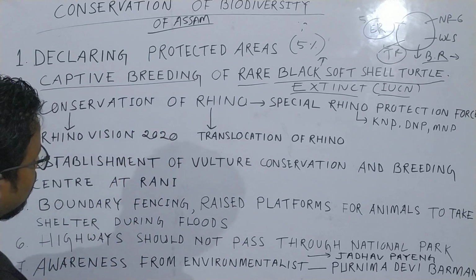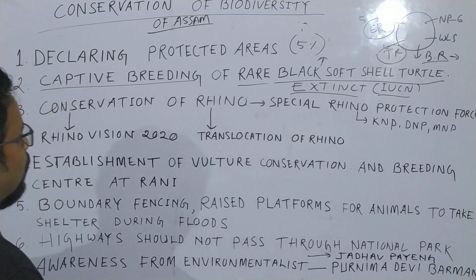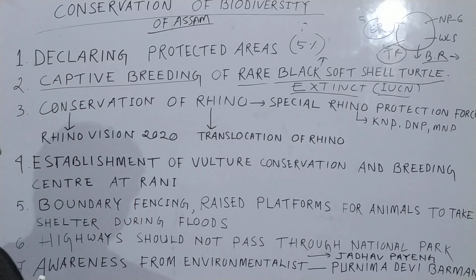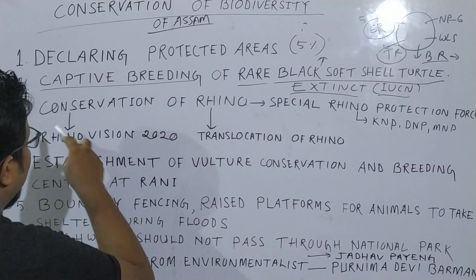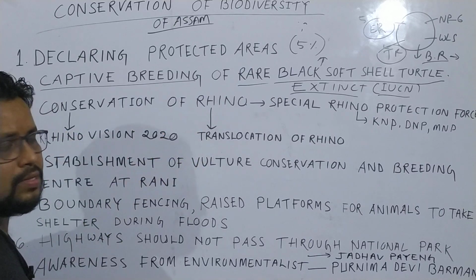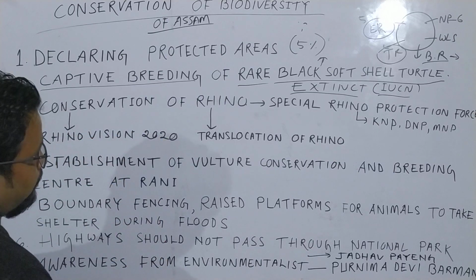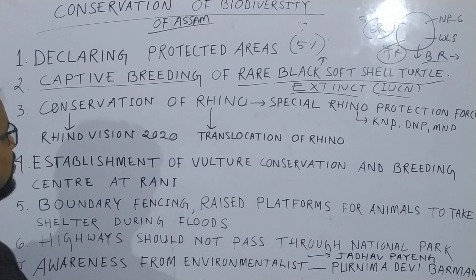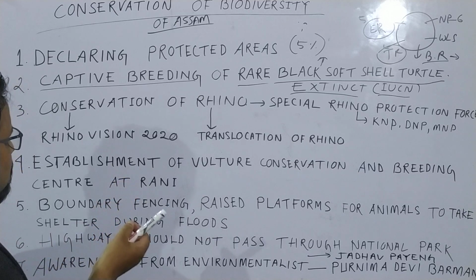Rhino is a very important topic for us because it is very precious. We are proud of the rhino because we have the one-horned rhinoceros. We Assamese are proud of the one-horned rhinoceros. It is a unique species across the world. Now, how is conservation of rhino done? There are many processes, but I am writing here 3 processes by which the rhino is conserved.